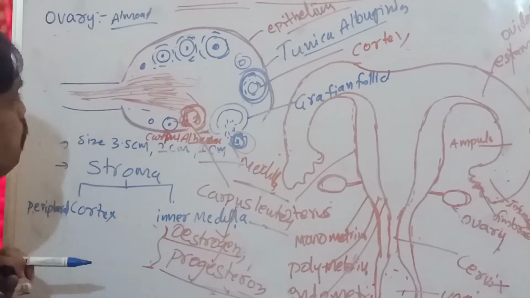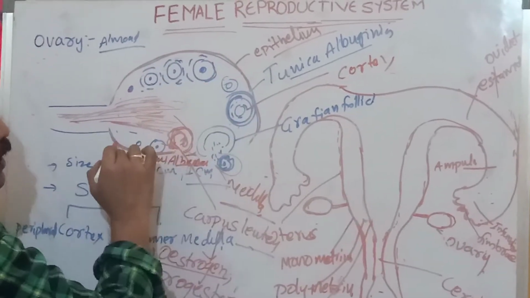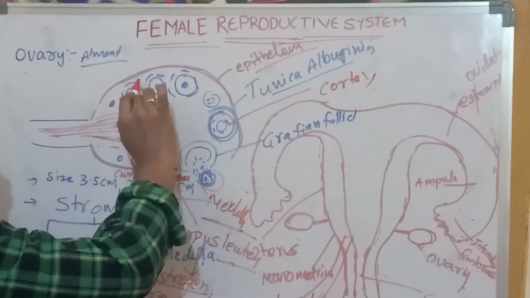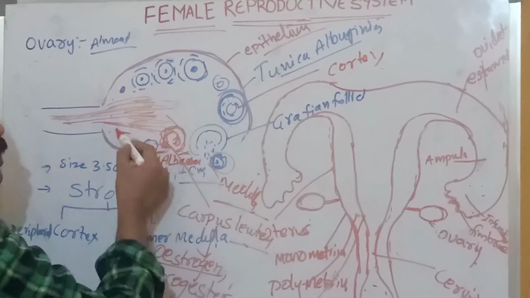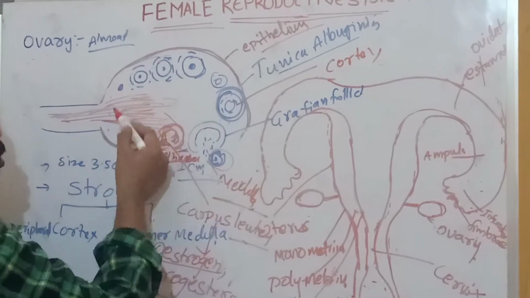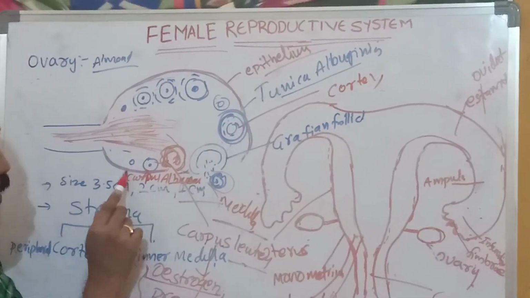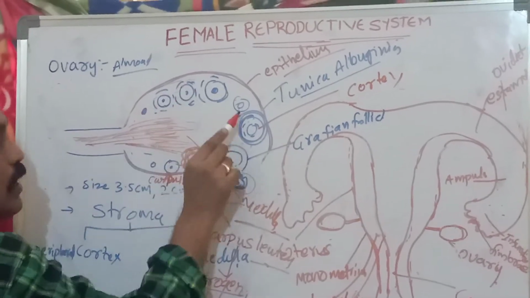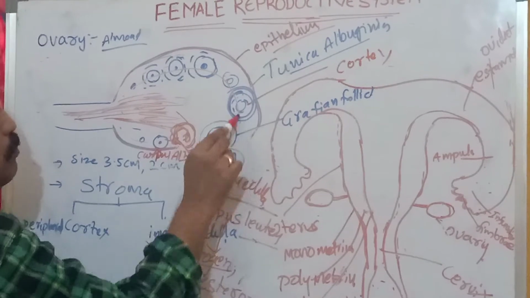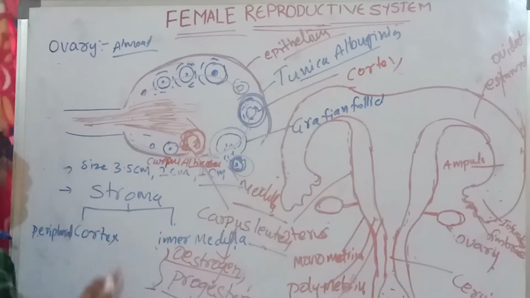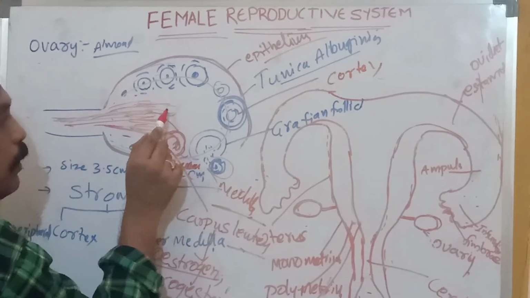Okay, very simple. The ovary is almond shaped. It is covered with epithelium tissue, cuboidal epithelium. The inner layer we can call tunica albuginea. The inside part, whatever part is there, we can call stroma. The stroma is divided into two parts. The peripheral part, peripheral meaning the outer part, is called cortex. The inner part we can call medulla.